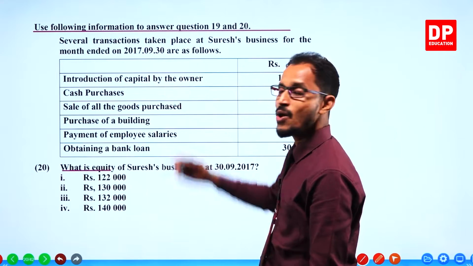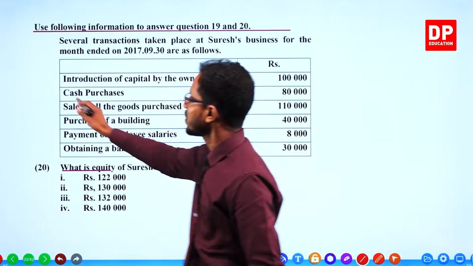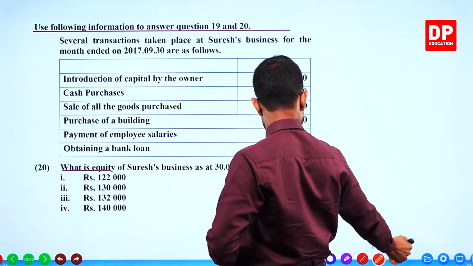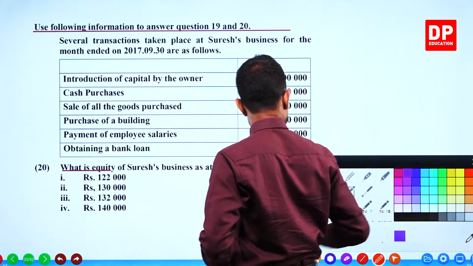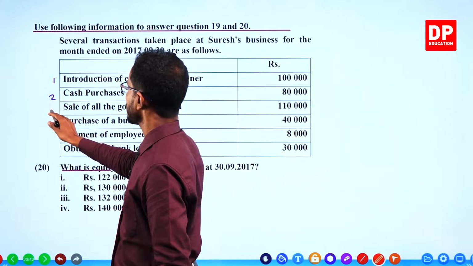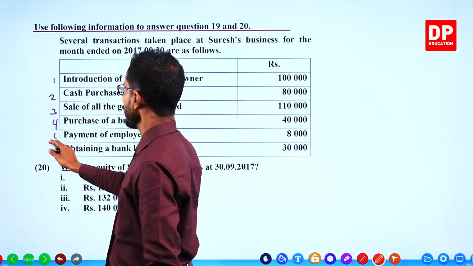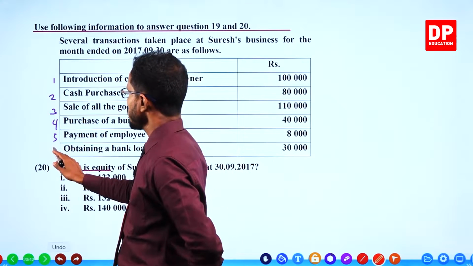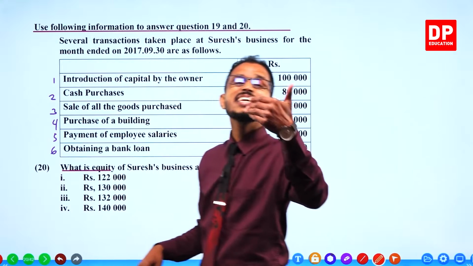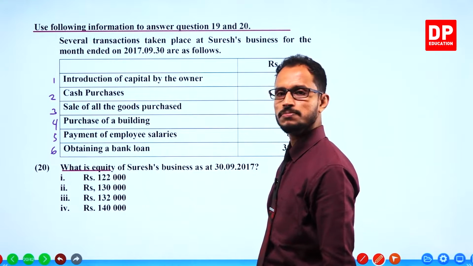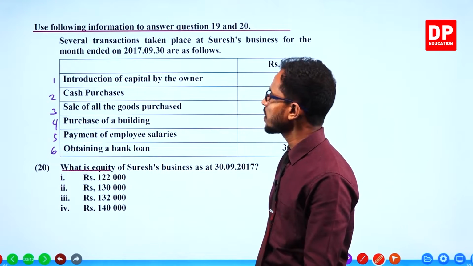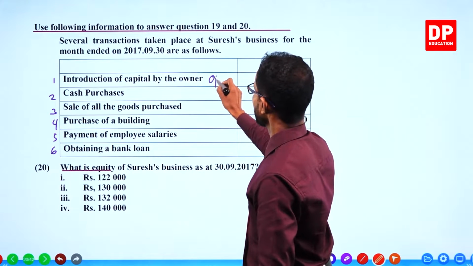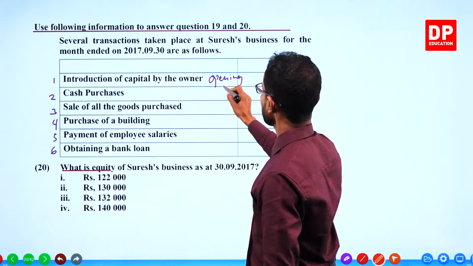Out of these 1, 2, 3, 4, 5, 6 transactions, which transactions affect equity? Sort it out, then you get the answer. Introduction of capital, that is the opening capital. Okay, opening capital.